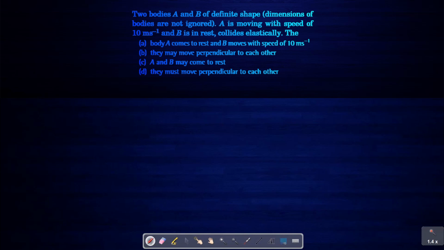A body A of definite shape and mass. So let M be the mass, and it's moving with velocity v bar. And there is another body B with definite mass and shape, and with velocity 0 at time equals to 0. So after the collision, we need to comment about the possibilities. So it is given that modulus of v dash bar equals to 10 meter per second.